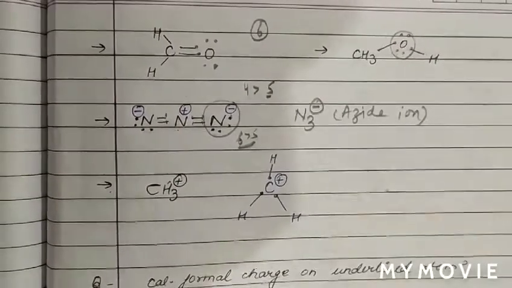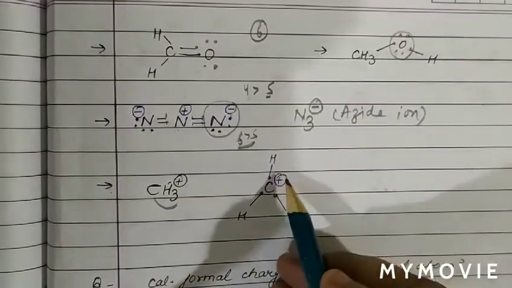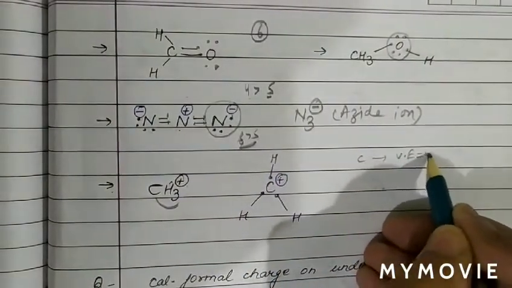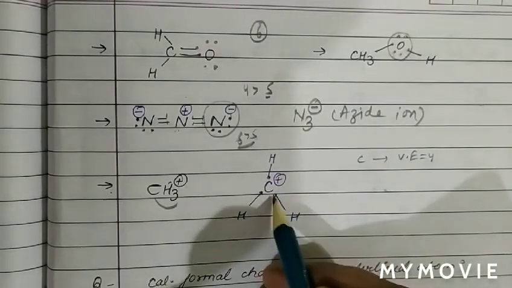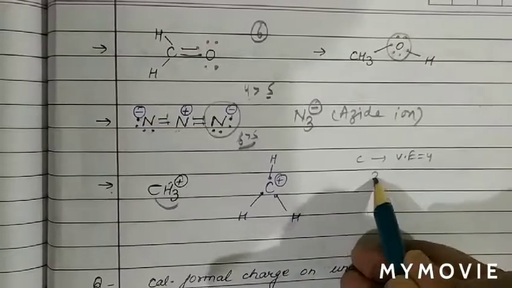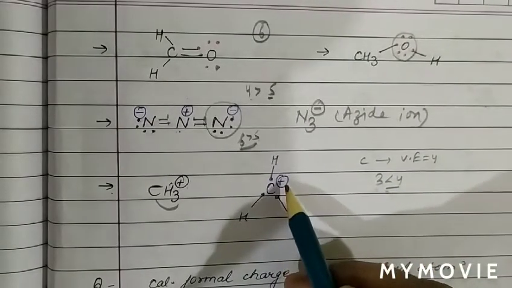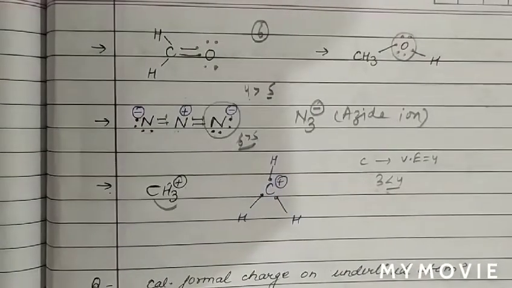Now see another case. We know CH3 carrying +1 charge. How? As we can see, in carbon valence electrons are 4. But according to bonding we can see 1 2 3. 3 bonds are there. So 3 electrons are there. So 3 is less than 4. And how much less? 1 unit less. Therefore the charge on carbon atom is +1. So this is the shortcut to find the formal charge on any atom in a molecule.